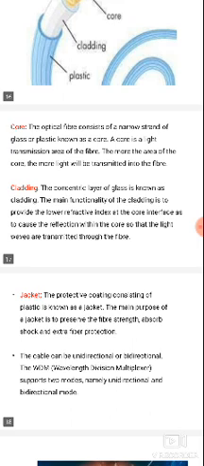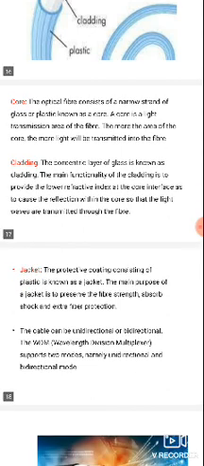Next, the core. The optical fiber consists of a narrow strand of glass or plastic known as the core. A core is the light transmission area of the fiber. The larger the area of the core, the more light will be transmitted into the fiber.